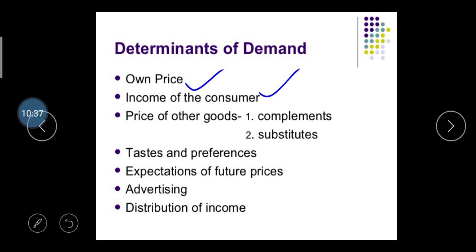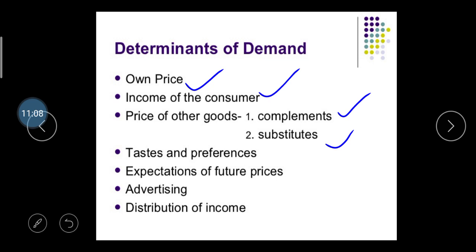Okay, take the example. If you have 5,000 rupees, then you demand any two products. And if your income is increasing from 5,000 to 10,000, then you demand higher products, right, and higher in quantity. So here there is the income of consumer. Then next one is the price of other goods. There are mainly two types of goods, complementary goods and substitute goods. In the next slide you will learn in detail about it.